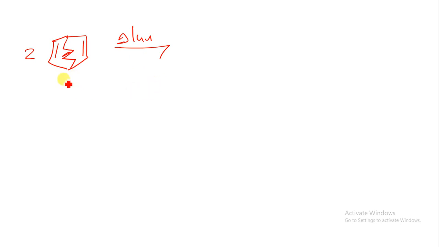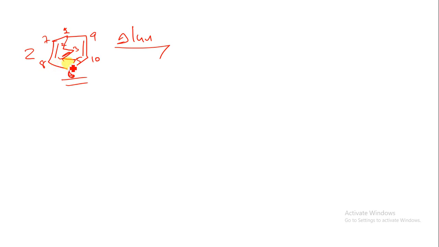So we have to simplify this structure. How can we simplify this structure? Let us understand it by its numbering. Numbering starts from here, that is 1, 2, 3, 4, 5. After that you can go for 6, 7, 8. Then 5 and 6. Then you can go for the numbering: 7 from here, 8 from here, 9 from here and 10 from here.